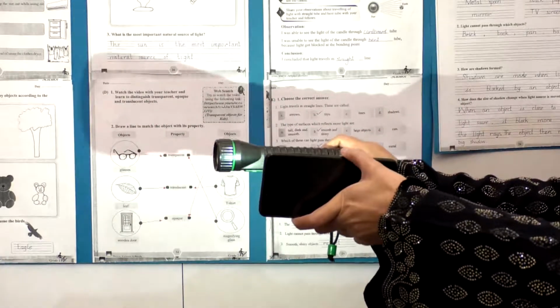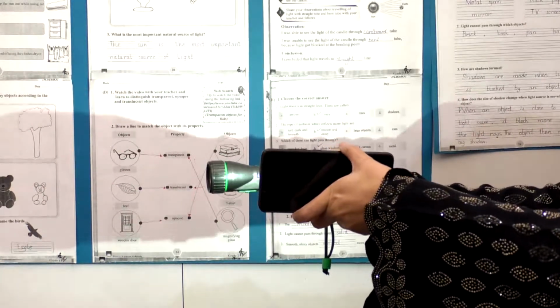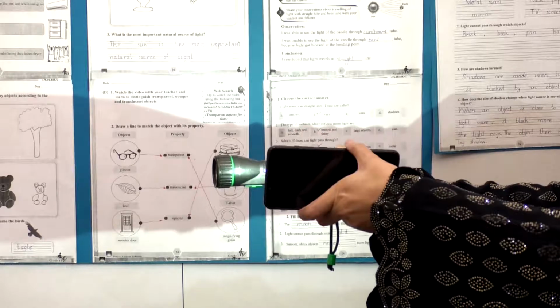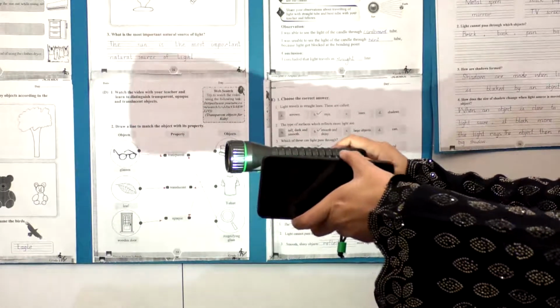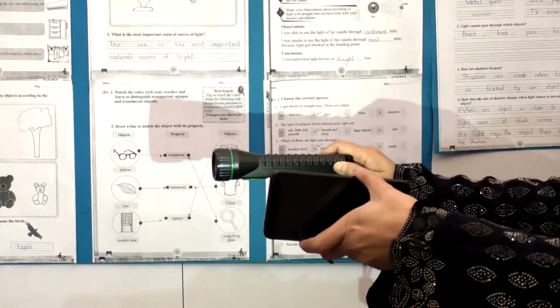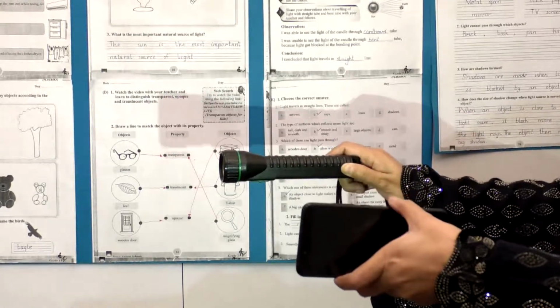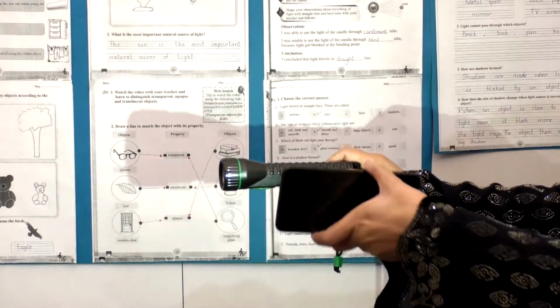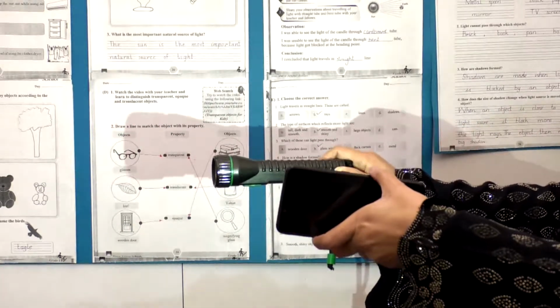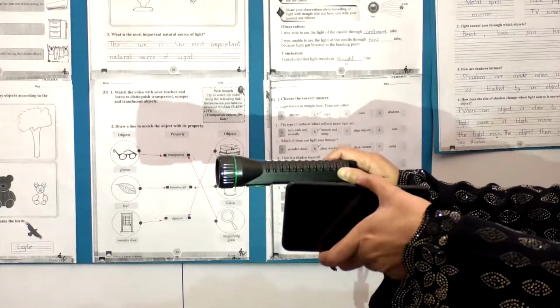As you can see, if the light is closer to the object, the shadow is bigger on a surface. But if the light is far away from that object, the shadow of that object will become smaller. You can try this out at your home by yourself.